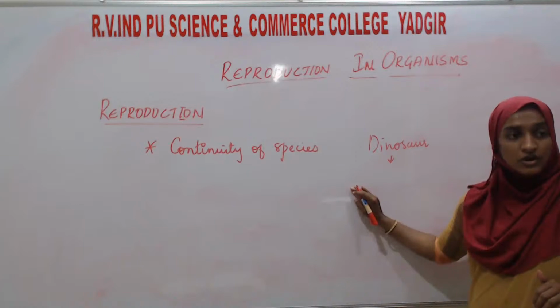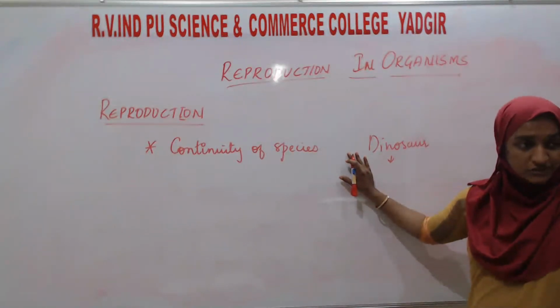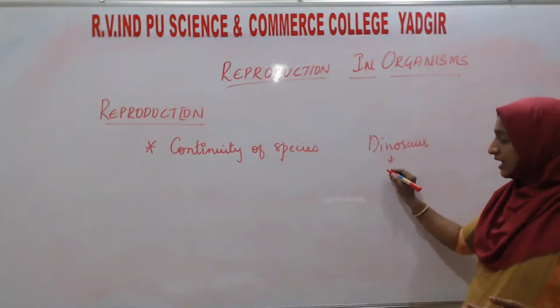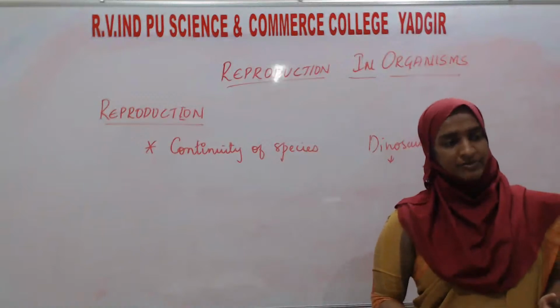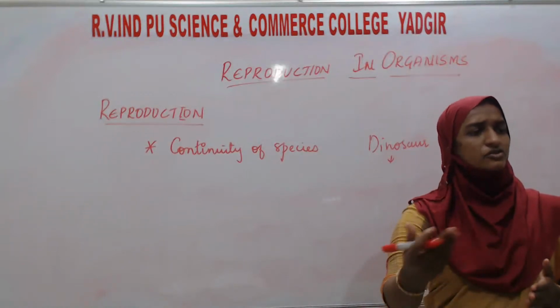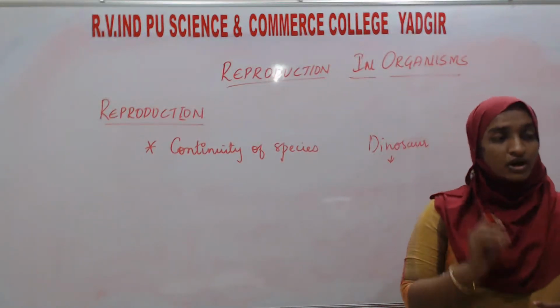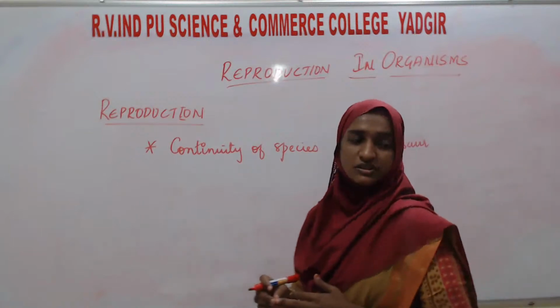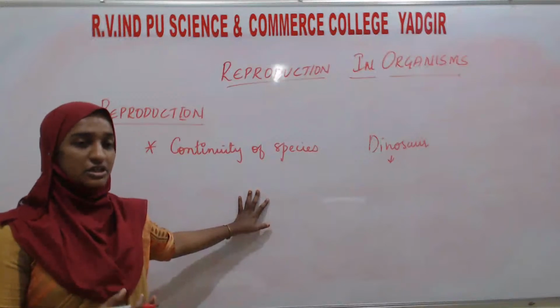Why? Because there is no reproduction. Till now we don't know the reason why they became extinct, but we can take this as an example of continuation of species. If any animal is unable to reproduce, then their species is going to become extinct, because there is no continuation of generation. For the continuity of a species, reproduction is very important, for continuation of the generation.